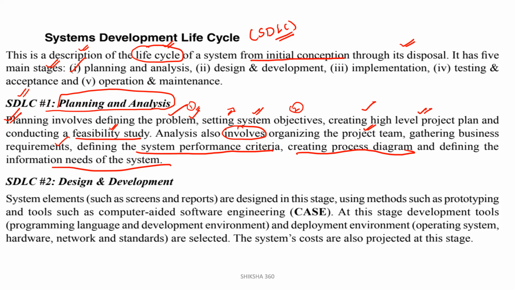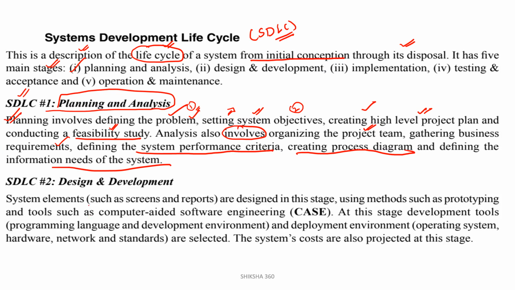Further, analysis also involves organizing the project team and gathering the business requirements. First the project team, and then we check what the business requirements are, define the system performance criteria, create process diagrams, and define the information needs of the system. All these things come under planning and analysis. When planning and analysis is done, the next step is, as per the planning, we have to design our project.